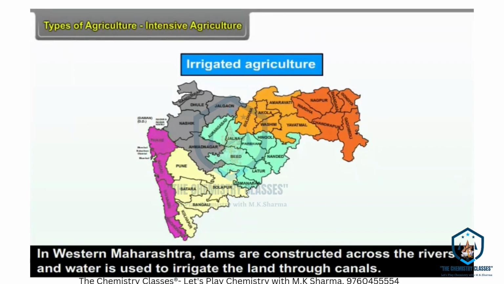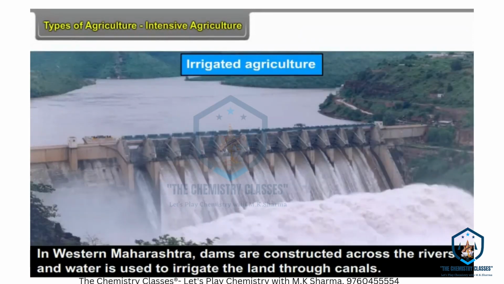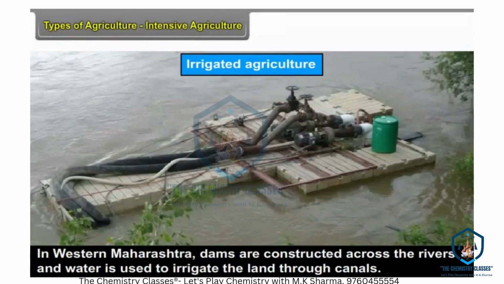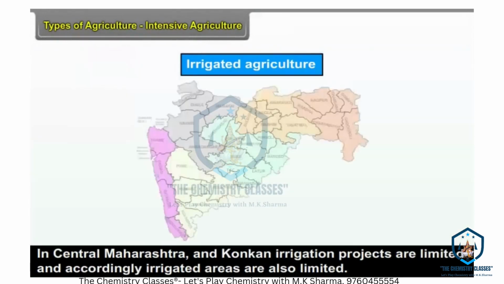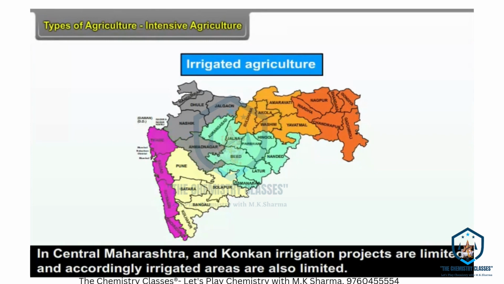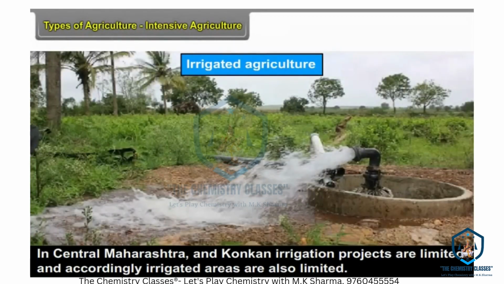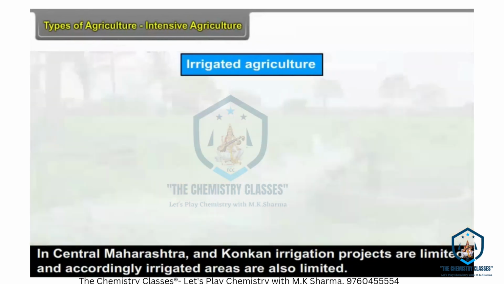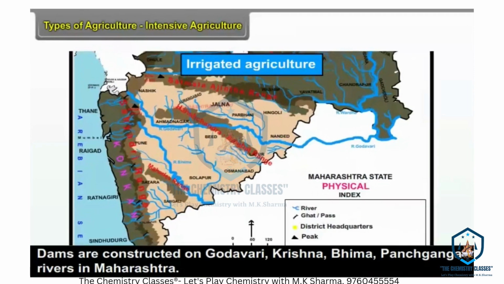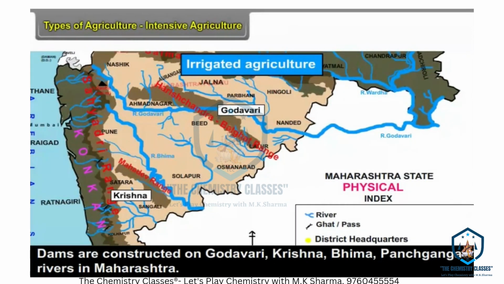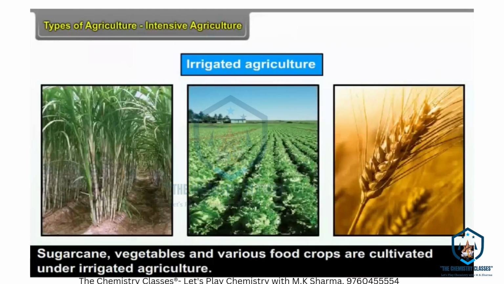In western Maharashtra, dams are constructed across the rivers and water is used to irrigate the land through canals. In central Maharashtra and Konkan, irrigation projects are limited and accordingly irrigated areas are also limited. Dams are constructed on Godavari, Krishna, Bhima, Panchganga rivers in Maharashtra. Sugarcane, vegetables, and various food crops are cultivated under irrigated agriculture.